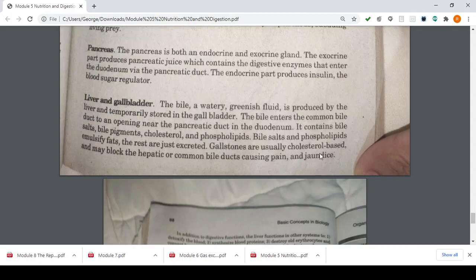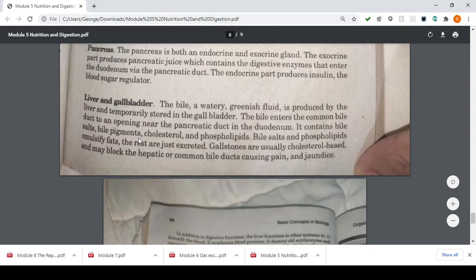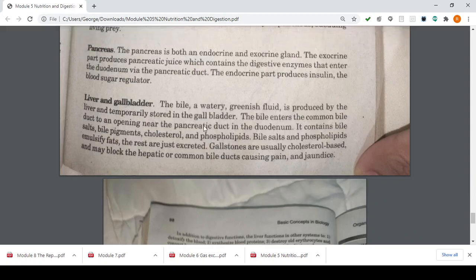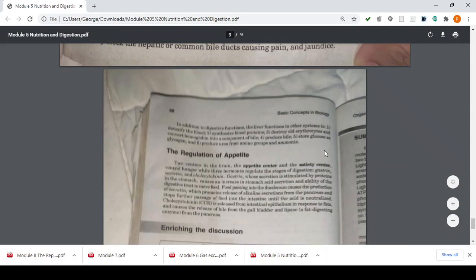Usually, kids, if you have gallstones, you get operated on because they are harmful to our body. They block the hepatic and common bile ducts, which leads us to not emulsifying fat. We could die if the bile ducts are blocked.